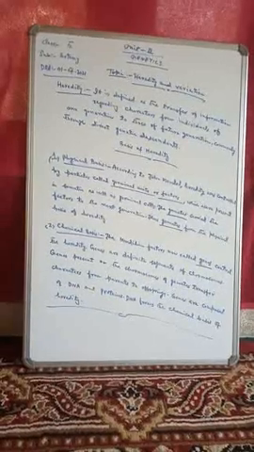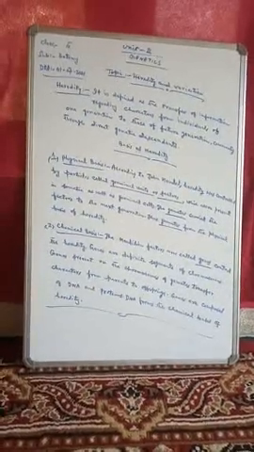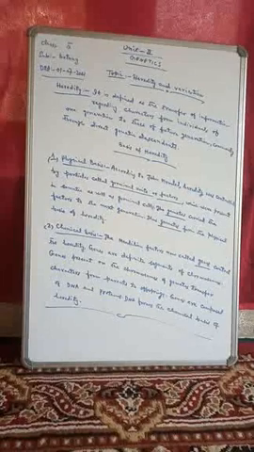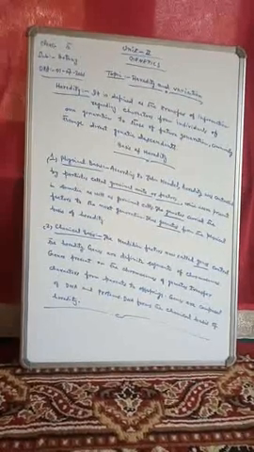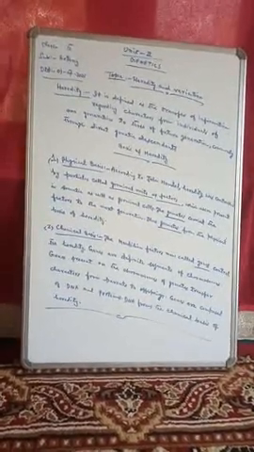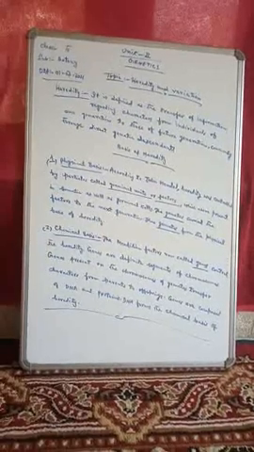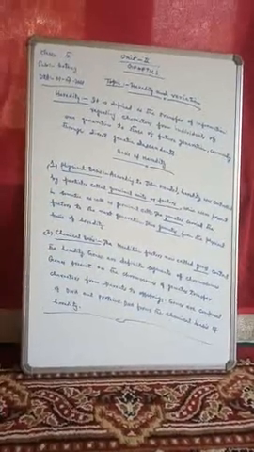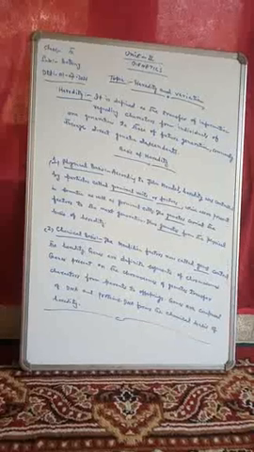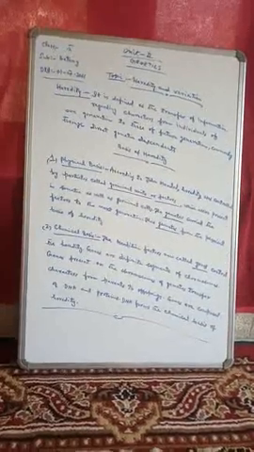So first of all, in physical basis, you should remember that according to John Mendel, heredity was controlled by particles called germinal units or factors which were present in somatic as well as germinal cells. The gametes carried the factors to the next generation.